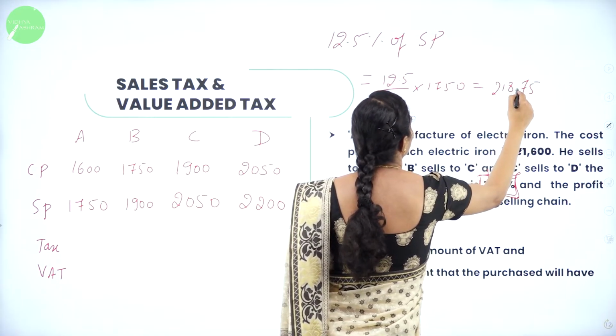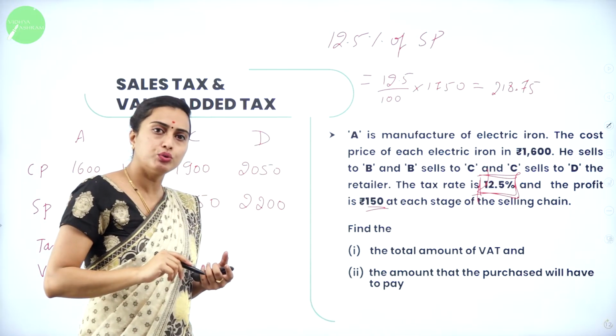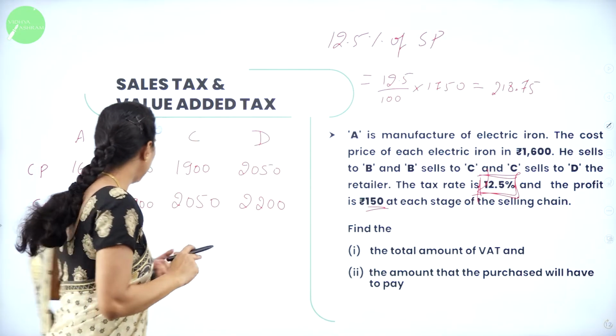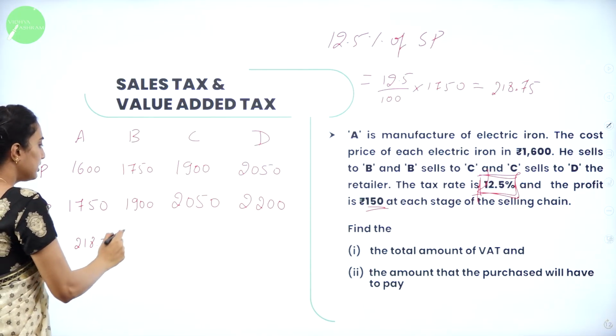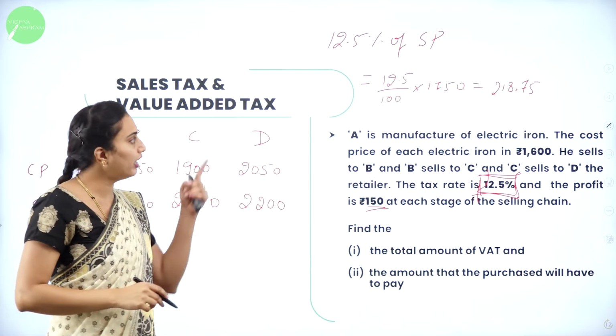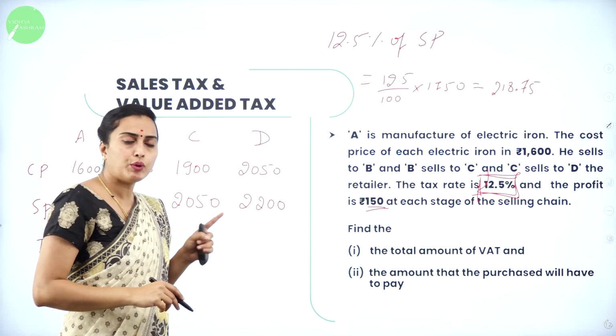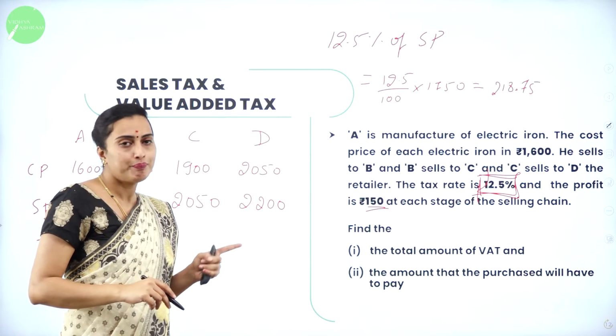You can divide throughout by calculator, 218.75. That you are going to enter here, 218.75. Similarly, for 1,900, the tax is calculated: 12.5 divided by 100 into 1,900.